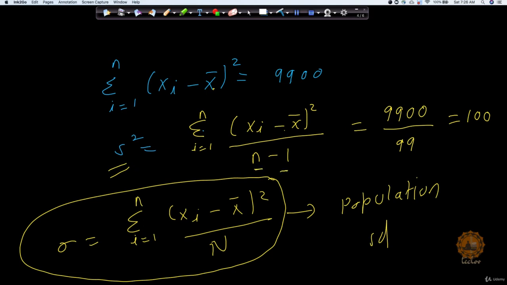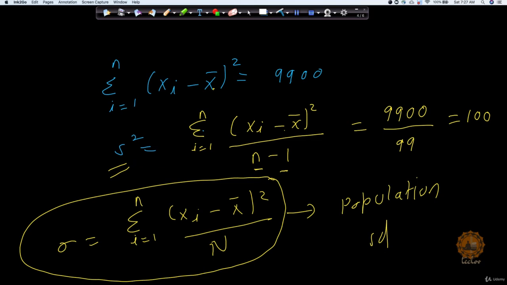Now, I am skipping the maths part for why this has happened, because this is too complex, so I'm keeping it outside the scope of this course. But in case you are interested, please do not hesitate to post in the discussion forum. I can provide you the link so that you can follow more details on the mathematics of why this has happened. But I would strongly recommend that it is not really required.